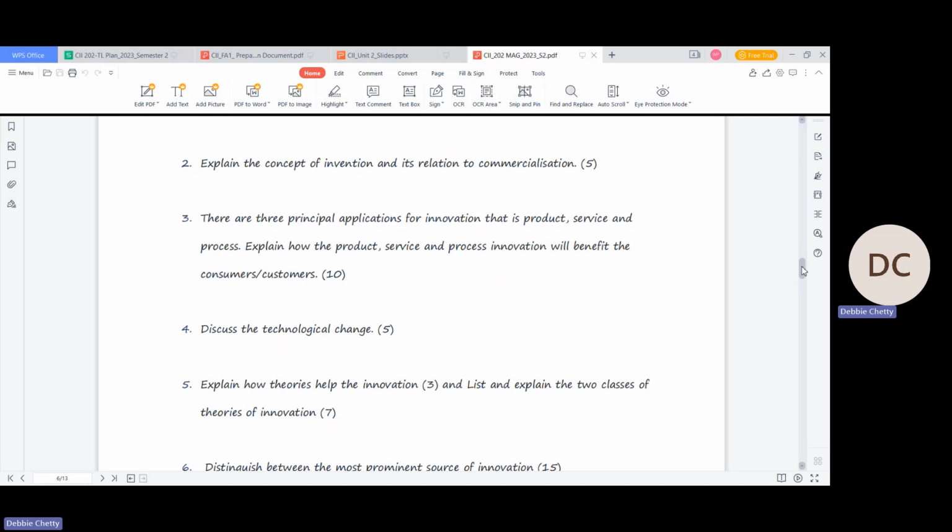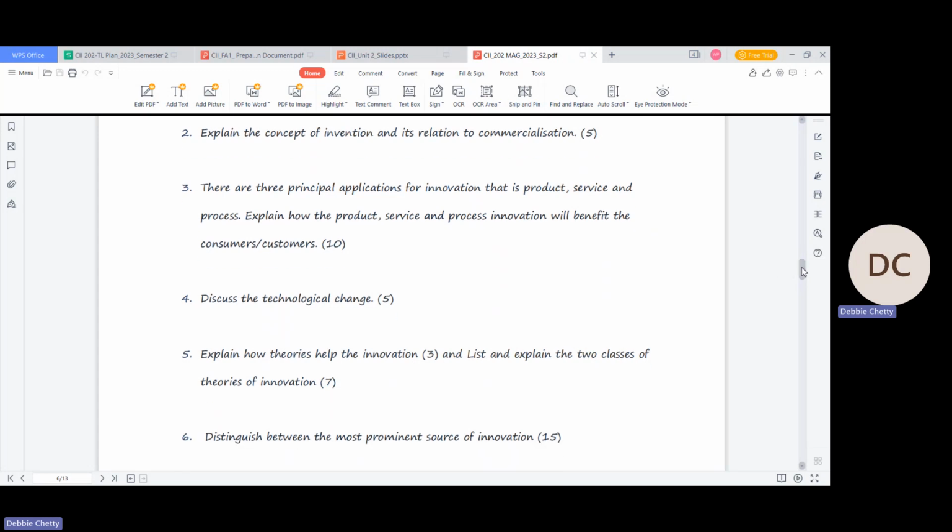You can just discuss, of course, it's only for 5 marks. So what are some of the changes that are happening in businesses due to technological advances? When you understand the question, how is technology changing? Discuss that in business now. Please remember this is corporate innovation. So discuss how technology is changing in business for 5 marks.